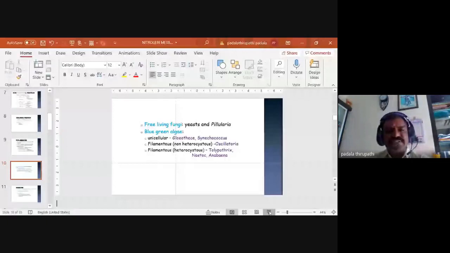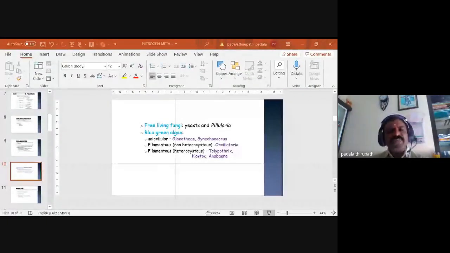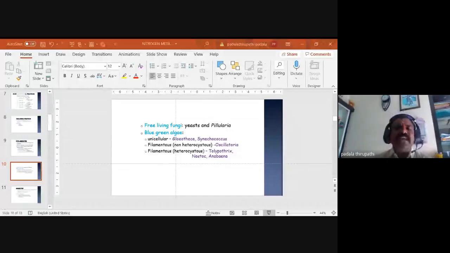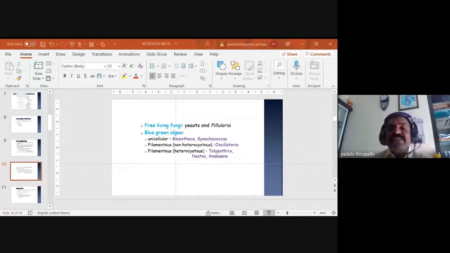Okay, then free living fungi. Free living fungi are yeast and Pilularia. So these are living organisms. Yeast is a unicellular eukaryotic fungus: Saccharomyces cerevisiae and other yeast species, and Pilularia. So these are the free living fungi. They are involved in free nitrogen or